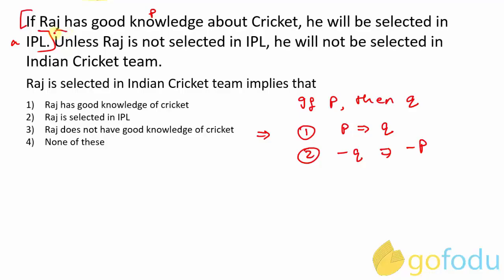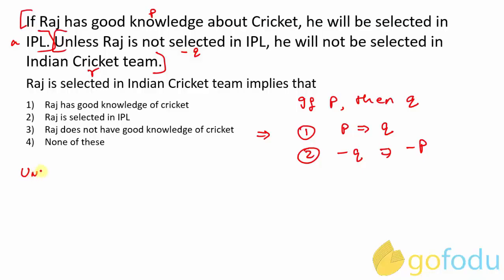Now leave it for a moment. Now consider the second statement. Unless Raj is not selected in IPL, he will not be selected in Indian cricket team. Okay. So Raj is not selected in IPL. If you look at it closely, you will find that this is negation Q, right? So you don't need to consider it in terms of any other symbol. It's simply negation Q, and he will not be selected in Indian team. Say it as R. Okay.